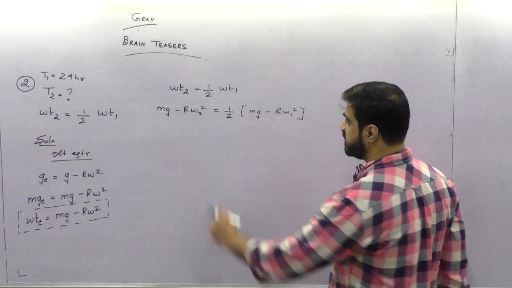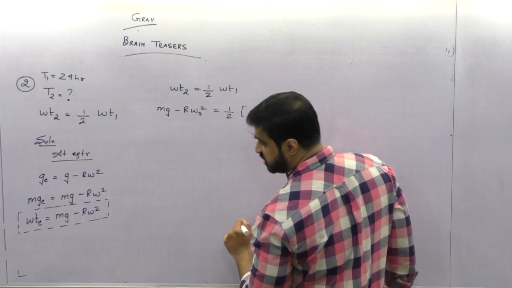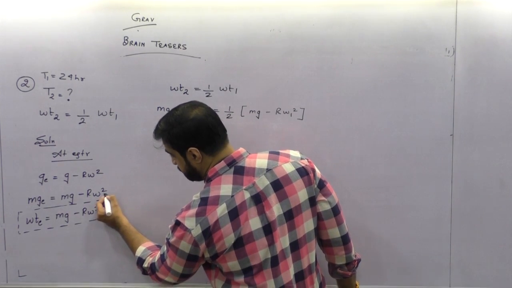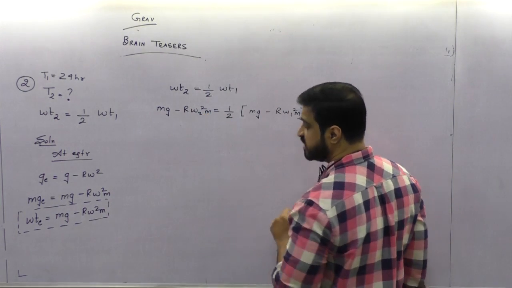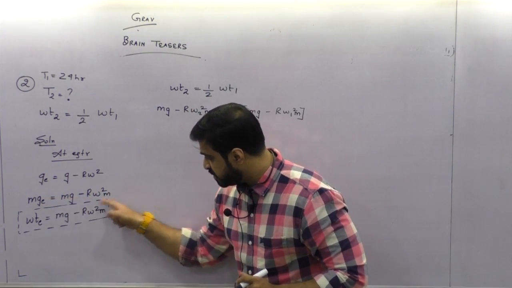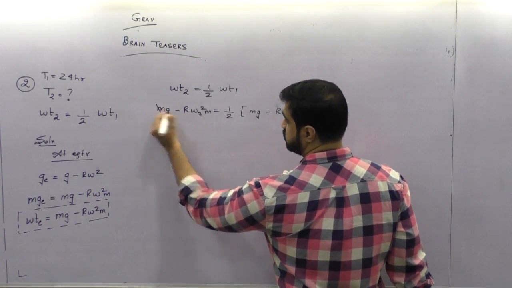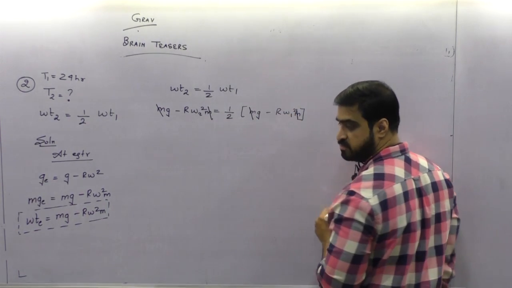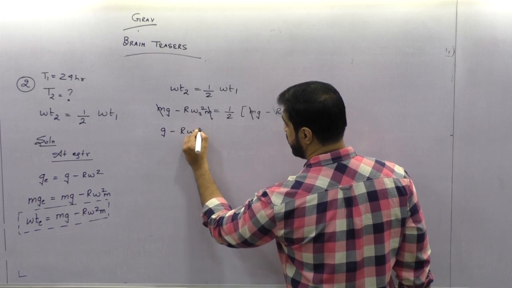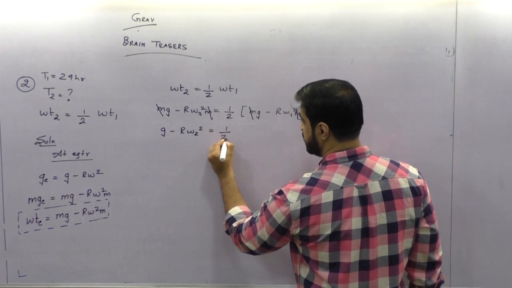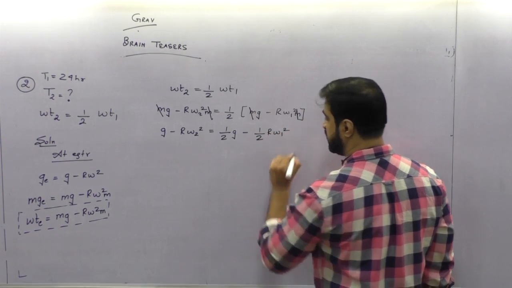Are you getting it? If I multiply by m, this will become m R omega square. So m will come here also. Right, so you getting it? Clear? Can I cancel the m throughout? It will become g minus R omega 2 square is equal to half g minus half R omega 1 square.